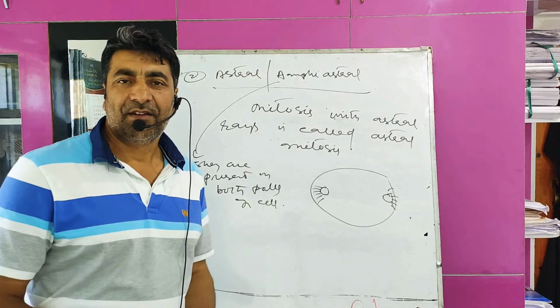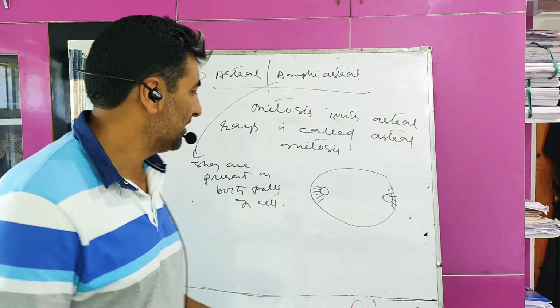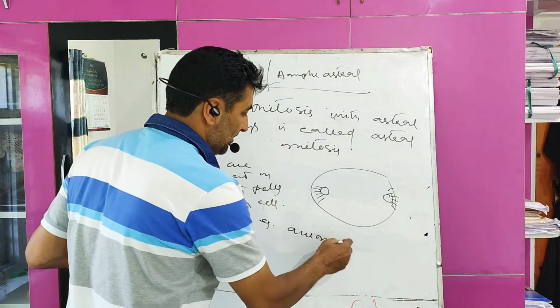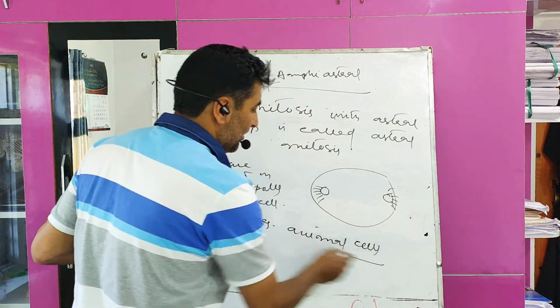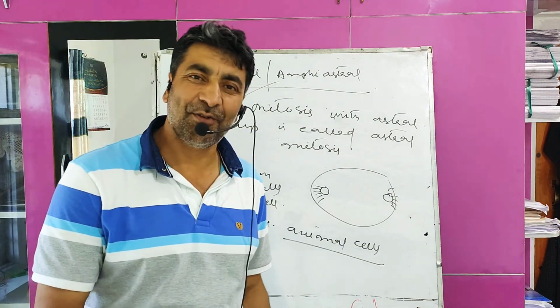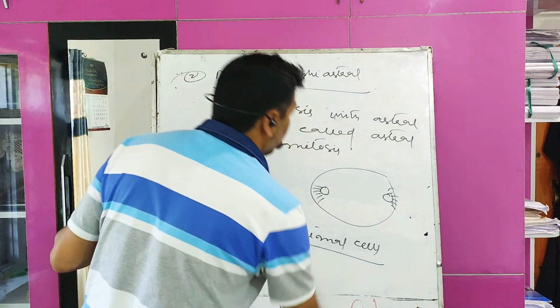Now the example: astral mitosis is reported in animal cells. Animal cells undergo astral mitosis. Why? Because centrioles are present. Centrioles give rise to astral fibers.